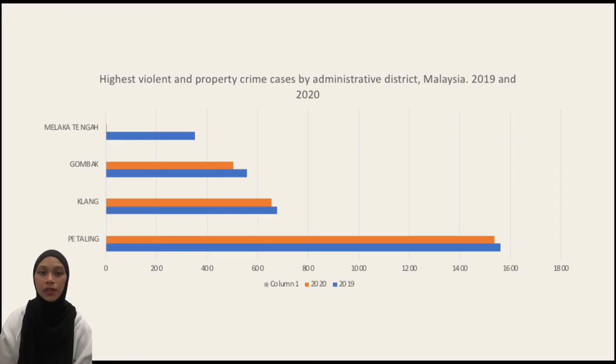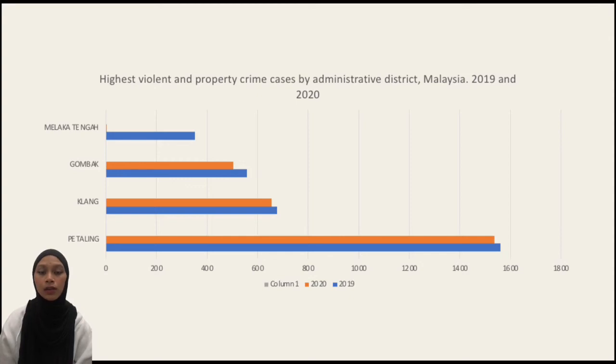My second graph is a line graph. According to the highest violent and property crime cases by administrative district in Malaysia, the highest rate is in Petaling Jaya, which is 1,500 in 2019 and 1,536 in 2020.